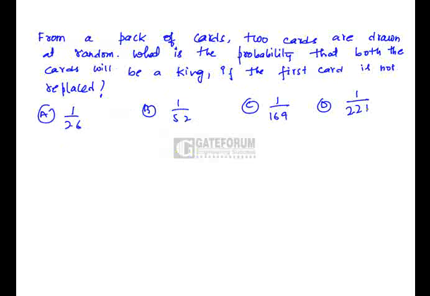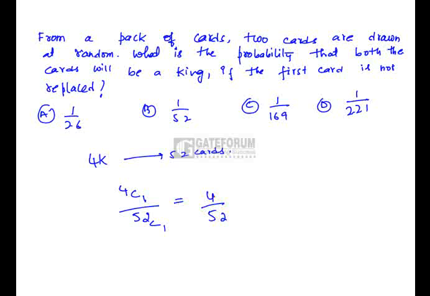It is given that from a pack of cards, 2 cards are drawn at random. Now we have to find the probability that both the cards will be kings if the first card is not replaced. Now we know that there will be 4 kings out of 52 cards. So in the first pick, out of total 52 we are taking 1 card, so 52C1, and the chance that it is a king is 4C1, which is nothing but 4 by 52. This is in the first pick.